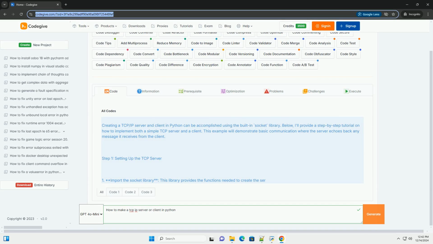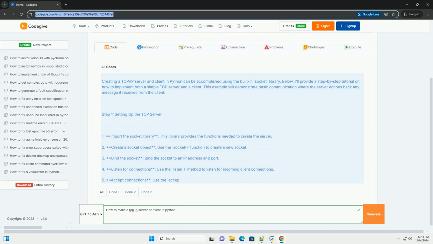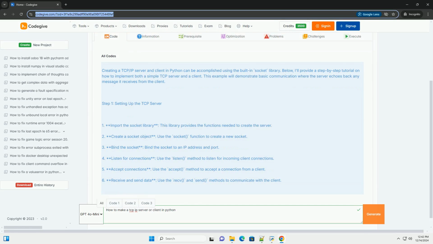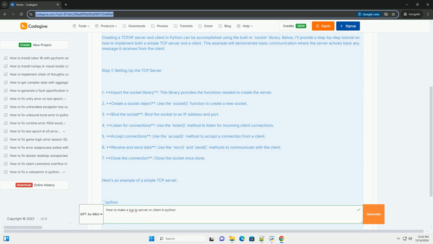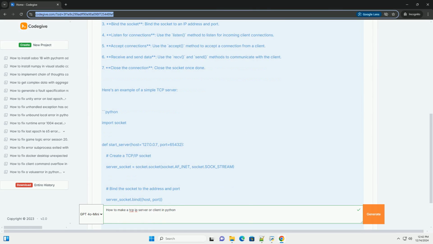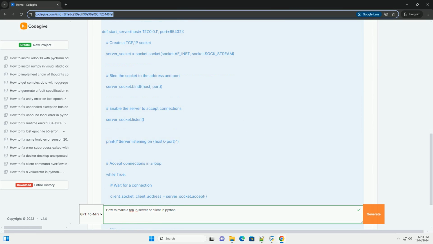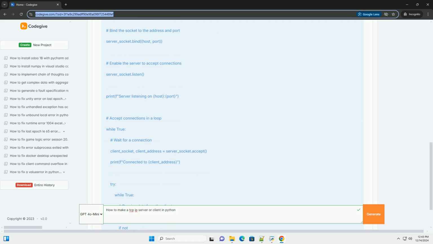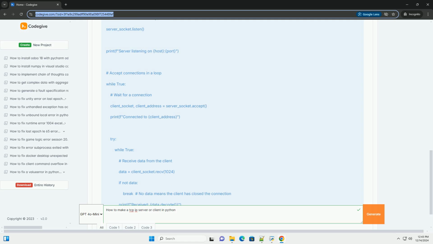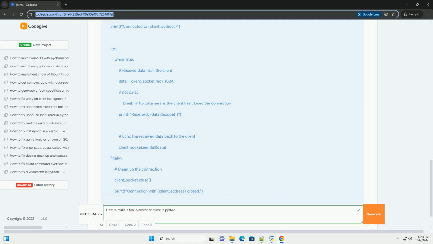Creating a TCP/IP server and client in Python can be accomplished using the built-in socket library. Below, I'll provide a step-by-step tutorial on how to implement both a simple TCP server and a client. This example will demonstrate basic communication where the server echoes back any message it receives from the client. Step 1. Setting up the TCP server.